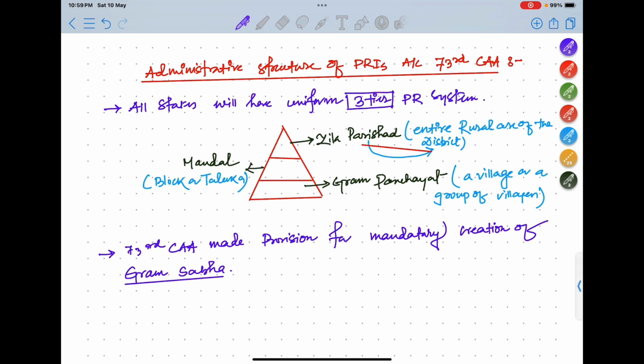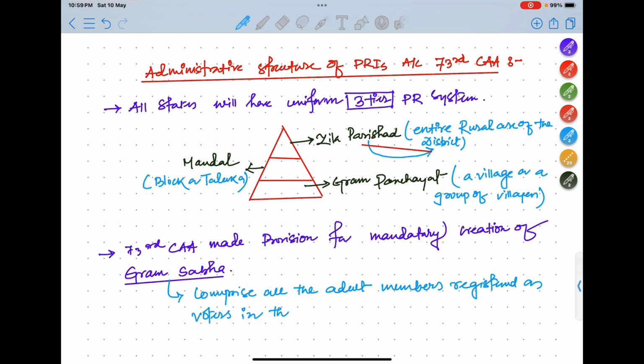Okay. Now what will be the structure of Gram Sabha? Means what will constitute the Gram Sabha? Gram Sabha will comprise all the adult members registered as voters in the Panchayat area. Okay.